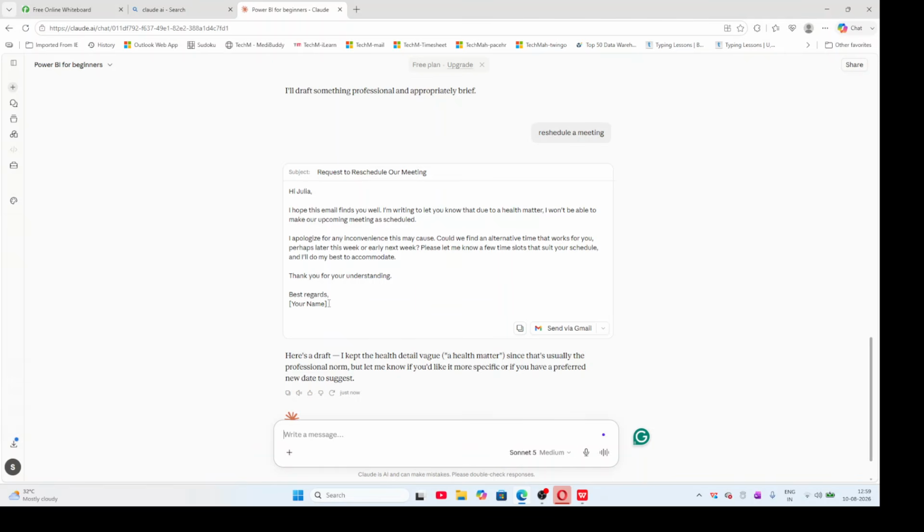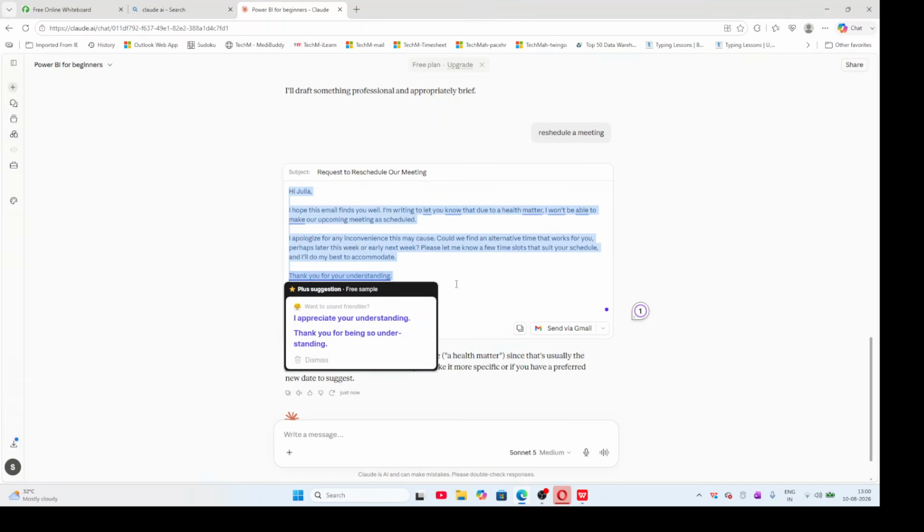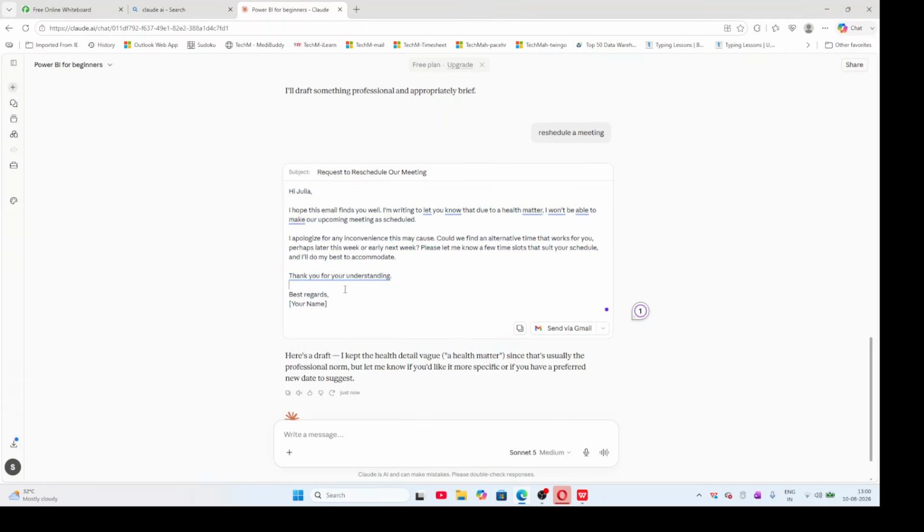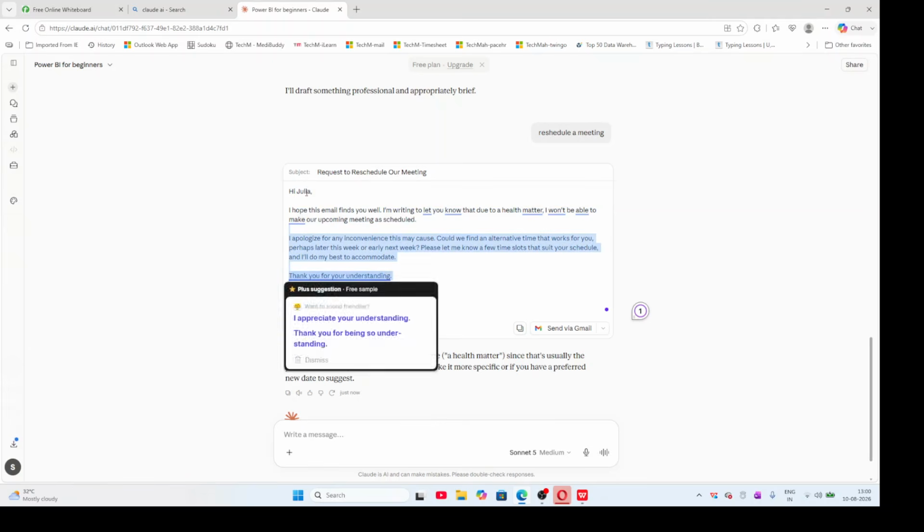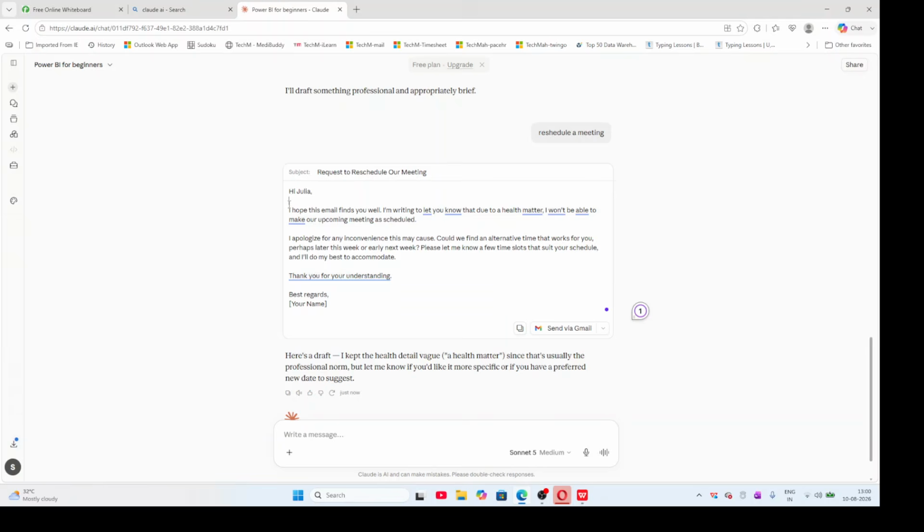Best regards. If you copy this mail, you can paste it in your inbox, okay? I mean, write the email in your Gmail, okay? And after the best regards, type your name, okay? And just read once what it is doing, because in any way, it is also a machine, right? So you should not believe it 100%, okay? For that reason, you should read once.